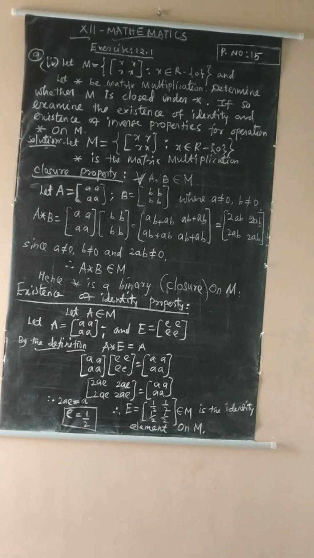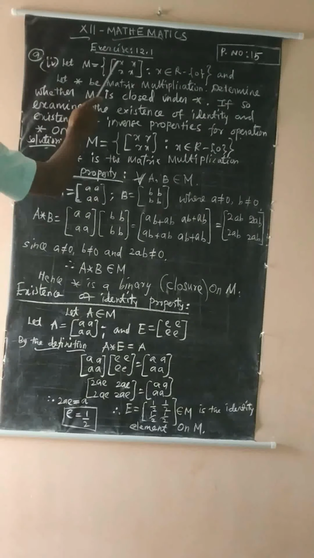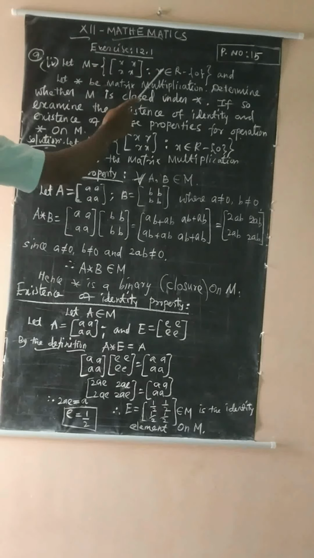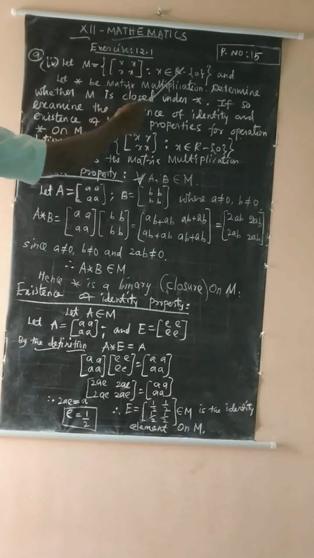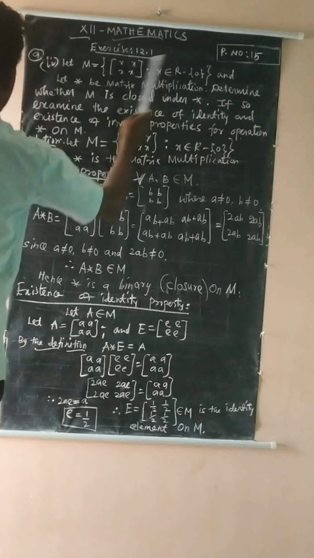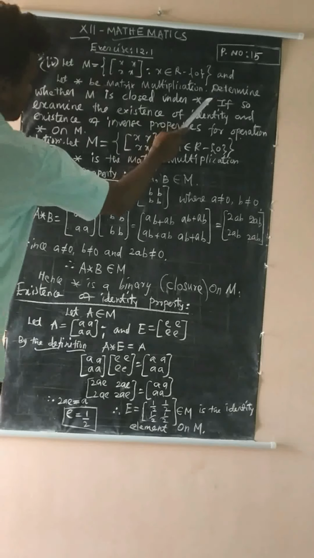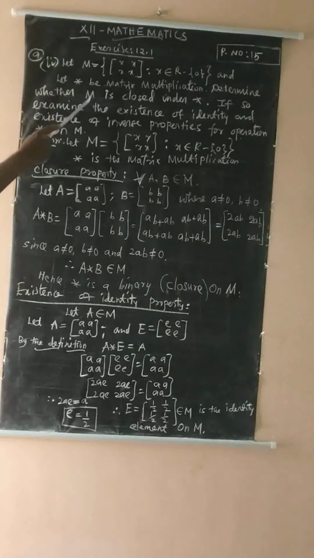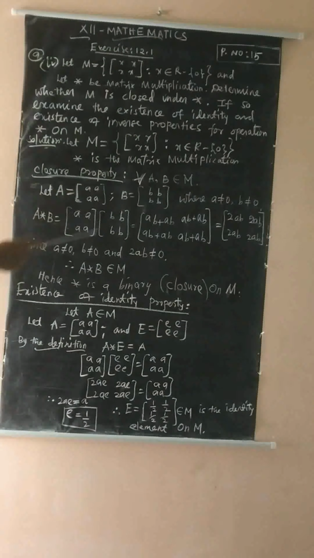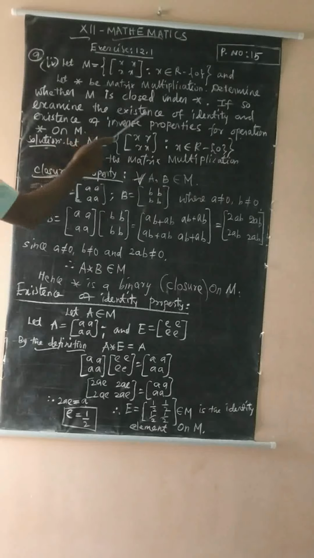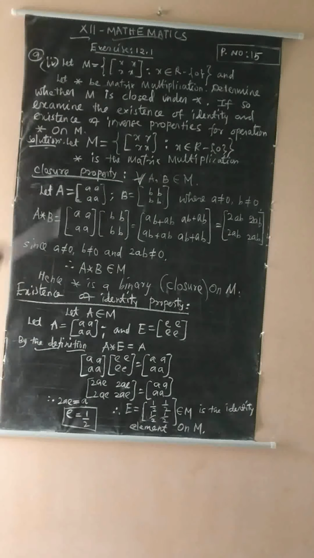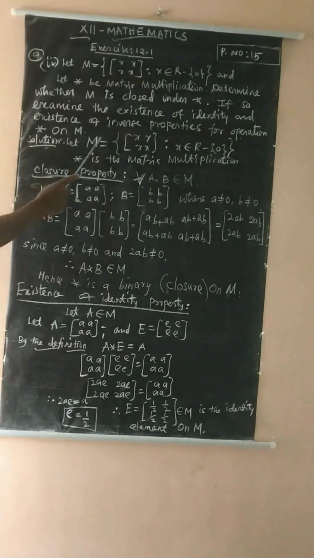Now see exercise 12.1, second subdivision, 9th question. Let M be the set of 2 by 2 matrices [x x; x x], where x is a set of all real numbers except 0, and let star be matrix multiplication. Determine whether M is closed under star. If so, examine the existence of the identity and the existence of the inverse properties for the operation star on M. So, previous question model solution.